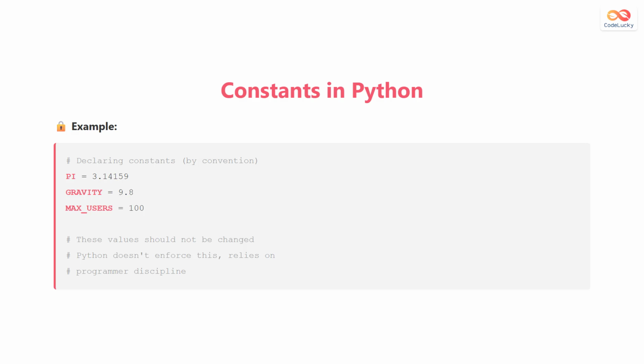Importantly, Python doesn't enforce constants at the language level like some other programming languages do. It relies on programmer discipline and convention. If you try to change a constant value, Python won't stop you, but it's considered bad practice. The uppercase naming convention is a signal to other programmers that these values should not be modified.